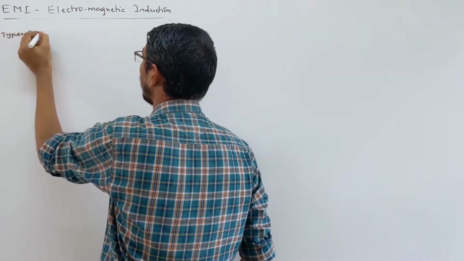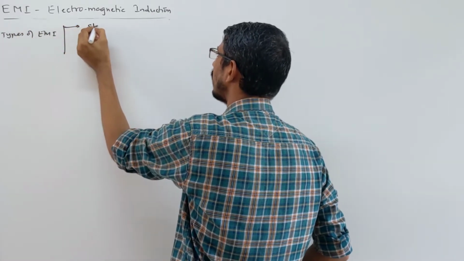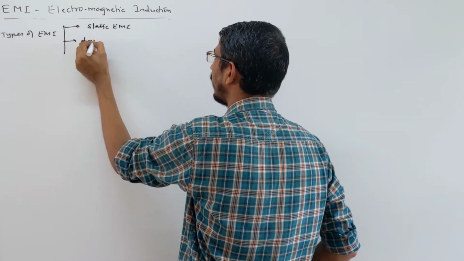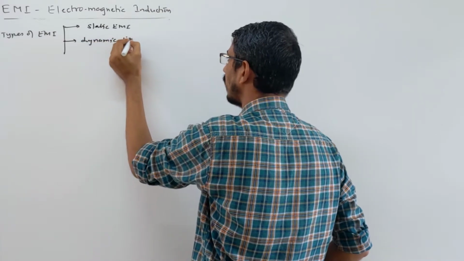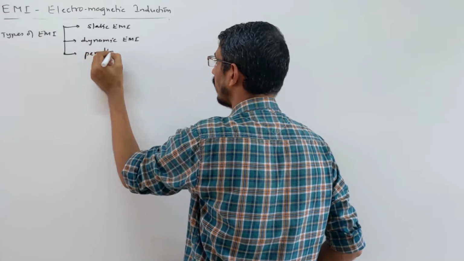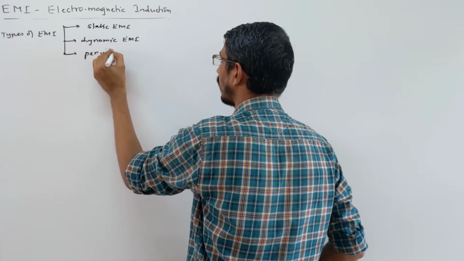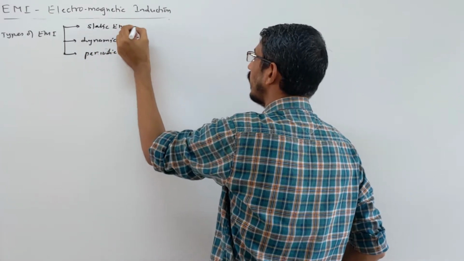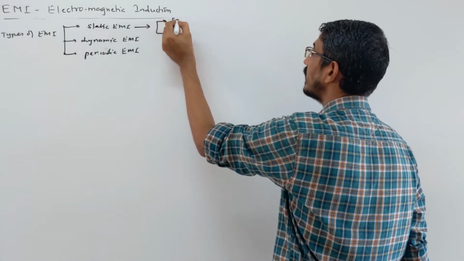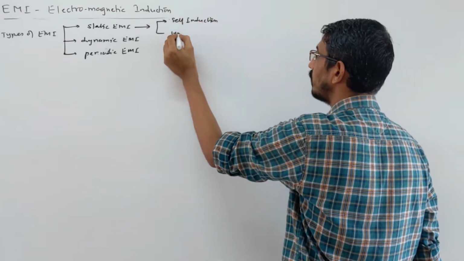We divide the types of EMI into three categories. One is called static EMI, one is called dynamic EMI, and the last one is called periodic EMI. Where does static EMI happen? Here we learn two things. One we call self-induction, and one is called mutual induction.